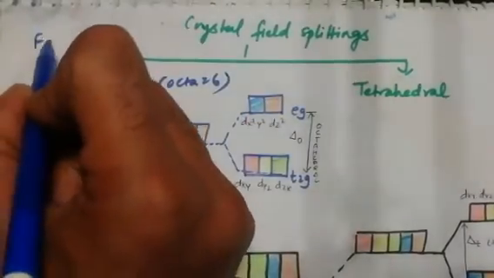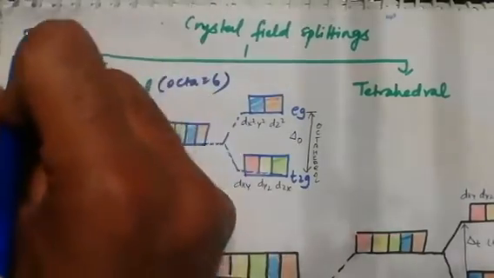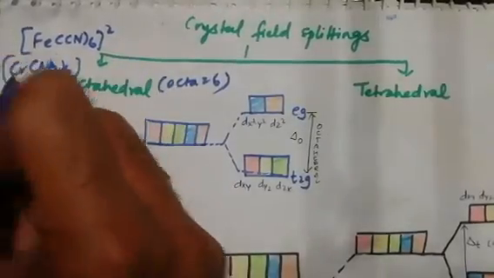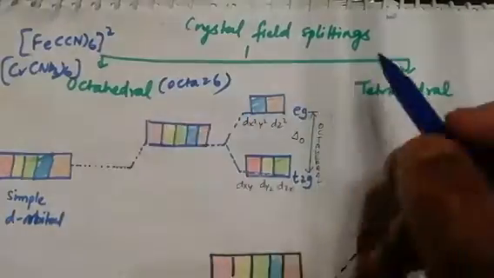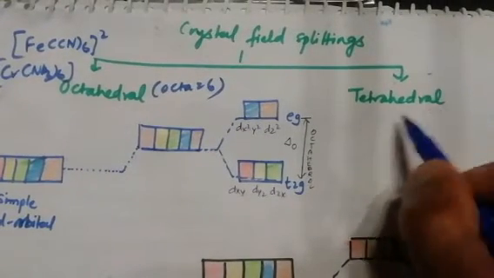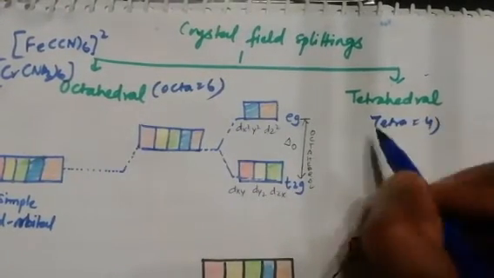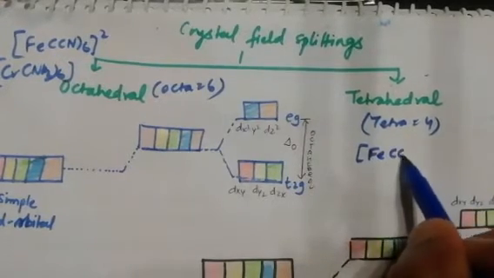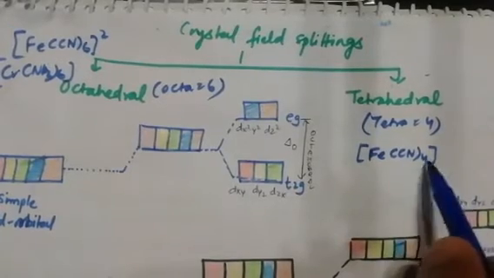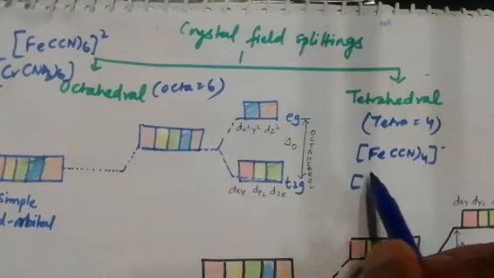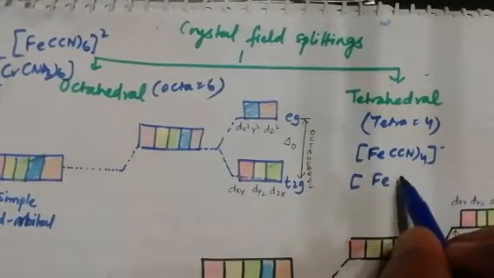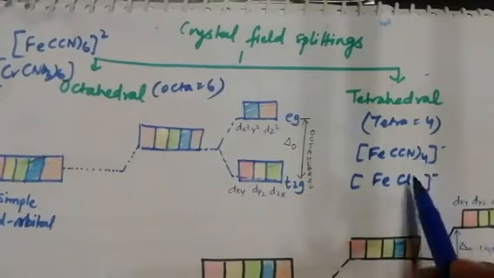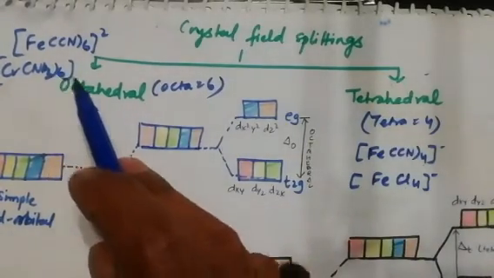All those formulas where 6 ligands are attached are called octahedral, whereas tetra means 4. All formulas like CN4, and there can be FeCl4 also, which has a big ligand, fall under tetrahedral, and 6-ligand formulas fall under octahedral.